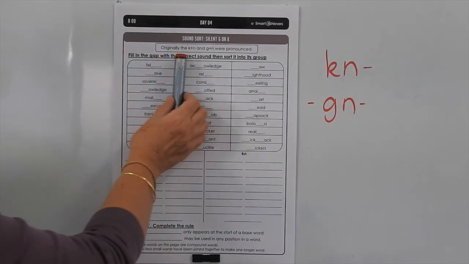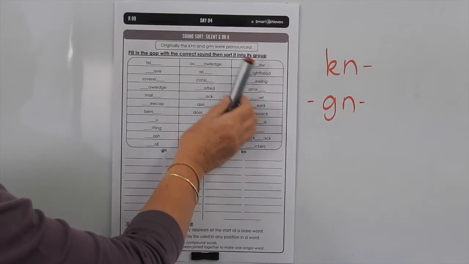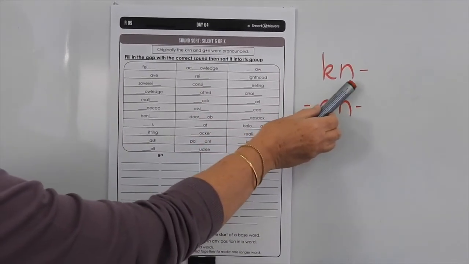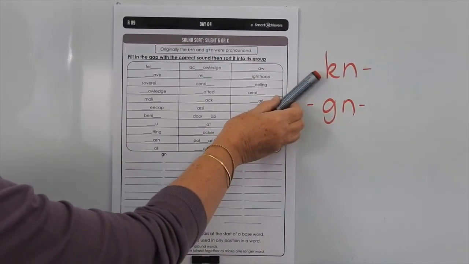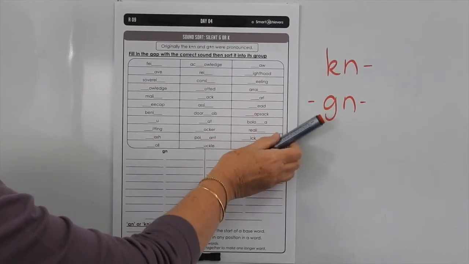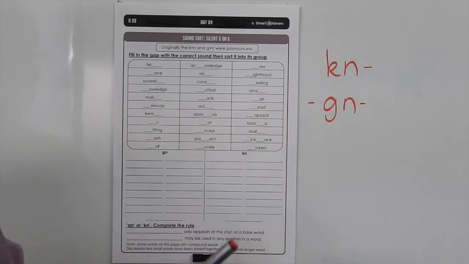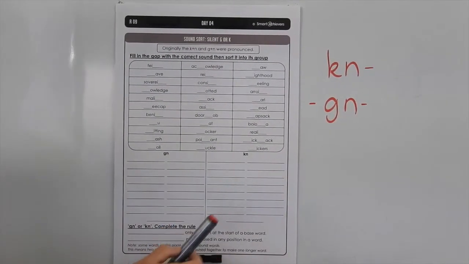This is a sound sort where we're looking at the silent G or K before an N. So the K and the G are silent and we're pronouncing the N. Now commonly you'd see KN at the start of a base word, and GN could be at the start or at the end of a base word. So it can be in any position actually.